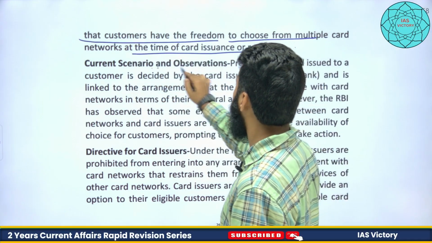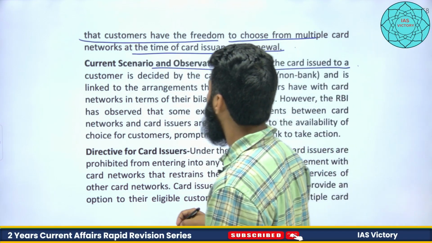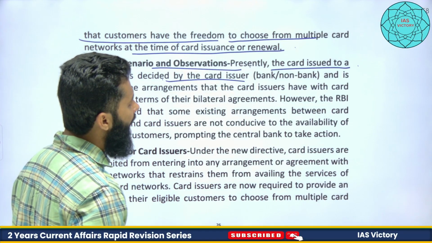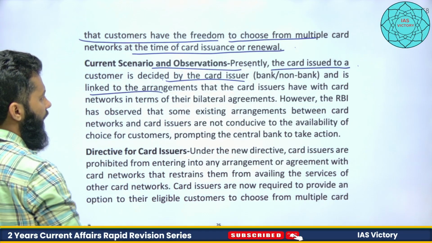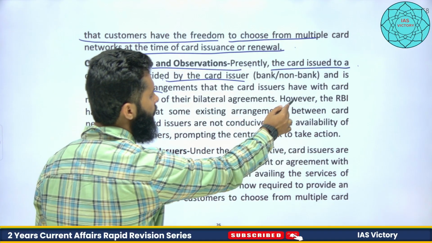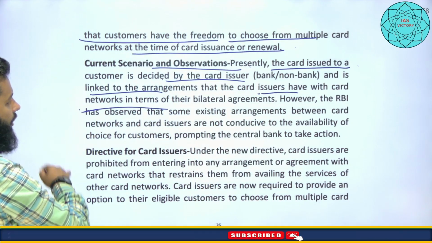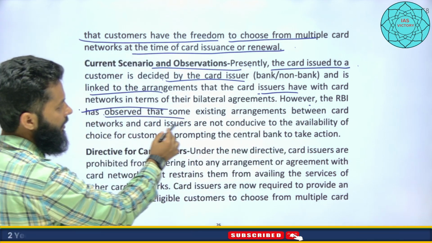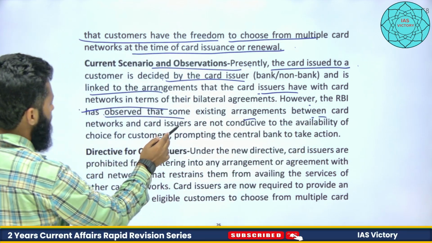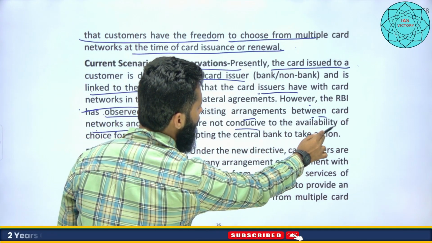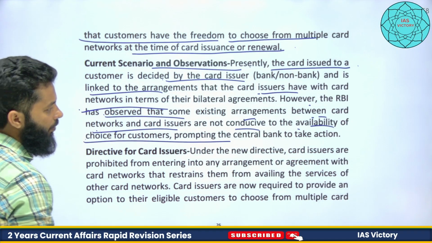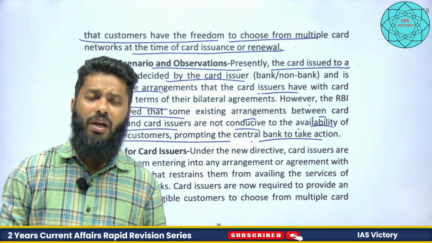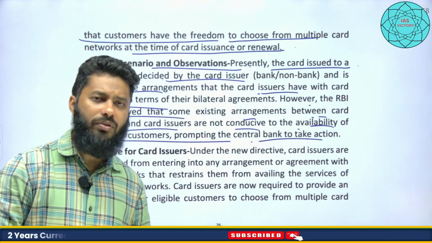For example, what is the current scenario? The card issued to a customer is decided by the card issuer, right? That is, a bank or non-bank, and it is linked to the arrangements that the card issuer has with the card network in terms of their bilateral agreements. However, the RBI has observed that some existing arrangements between the card networks and card issuers are not conducive to the availability of choice for the customer, prompting the central bank to take action, right? Card networks and card issuers have their arrangements, and these arrangements are not giving choices to the customers.